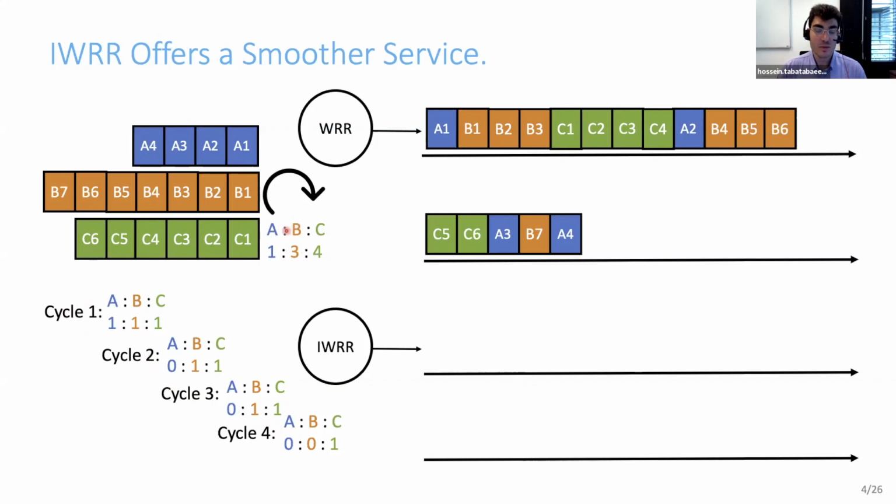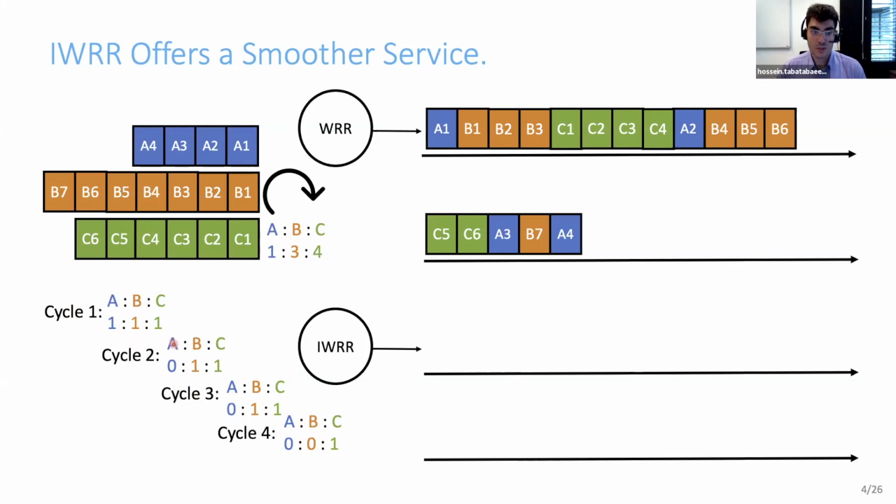Flow B, the flow with weight 3, has emission opportunities in the first 3 cycles, and it remains silent in the last cycle. Generally, a flow with weight W has emission opportunities in the first W cycles, and it remains silent in the rest of the cycles of that round.